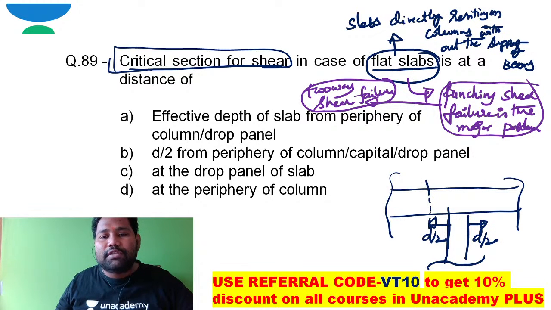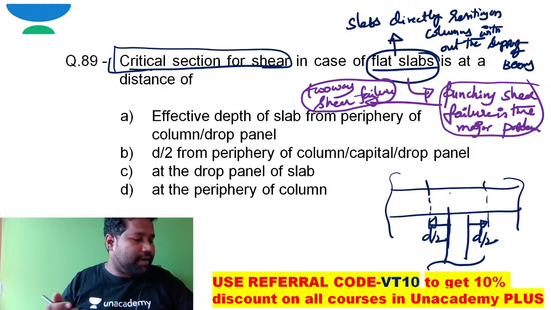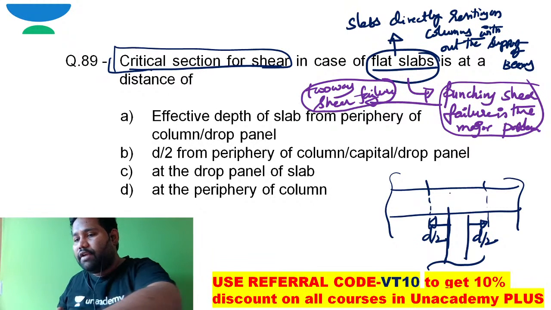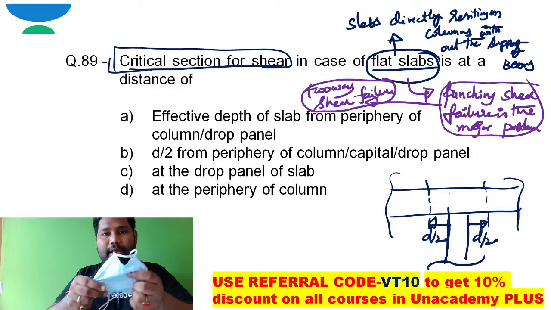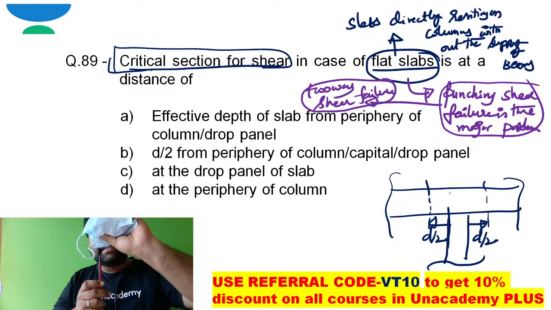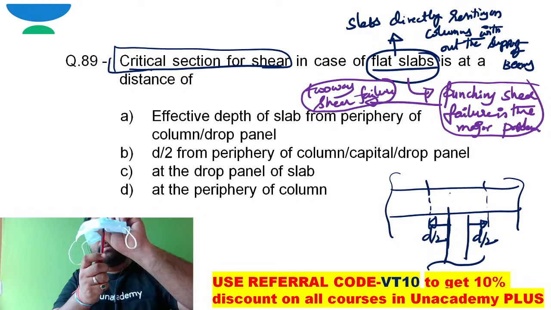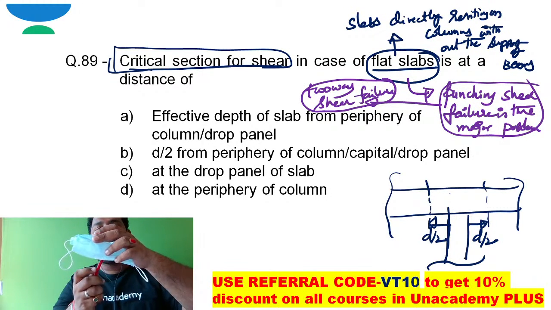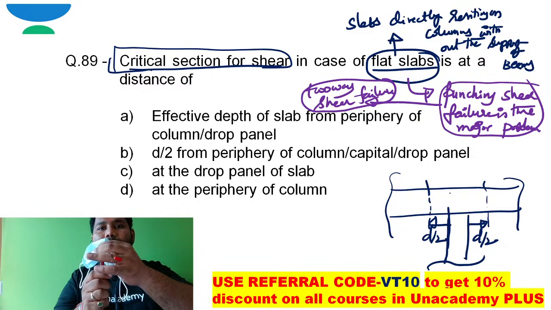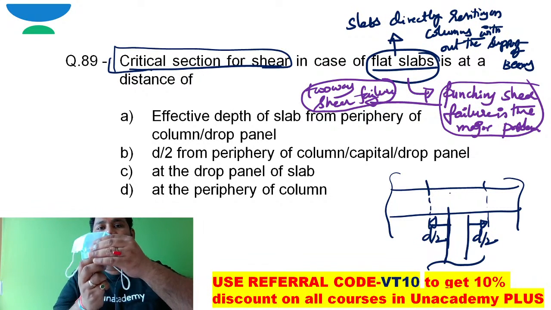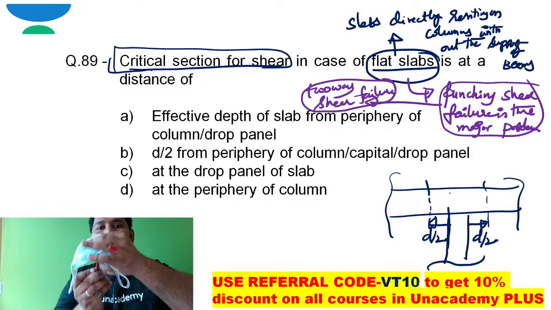I hope you are able to see here and here, right? So how it can look, I hope it is very simple. Let me elaborate. This is a mask, for example. Take this mask as a slab. This is the column. What do you mean by two-way shear? Because of the punching effect, this slab will go down and this column will come up in this way.